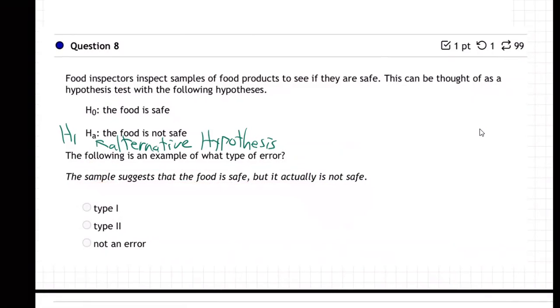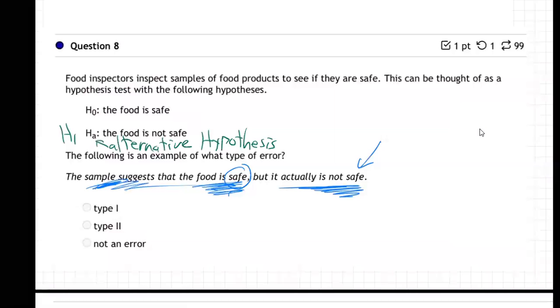So, right, we're talking about errors in sampling and statistics and decision making that we can make. And they take a sample of some food, right? They try some food, and it seems to be safe. They eat it, they're good. But actually the food is not safe, and they find out 3 days later when they're sick or whatever. Or maybe they just happen to get a little piece of a rotten something, but their piece was still good. I don't know. Somehow there was a mistake. They did a little bit of a sample. They happened to get some good food, and they think, okay, the whole batch is good, when actually it's not good.